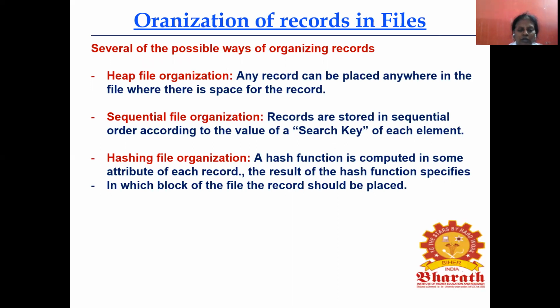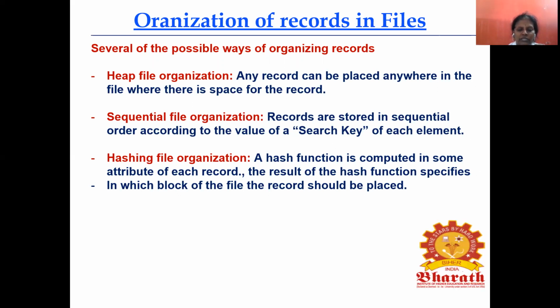Sequential file means what? The records are stored in sequential order according to the value of a search key of each element. The search key can be an employee ID number or a student register number, and it should be unique.